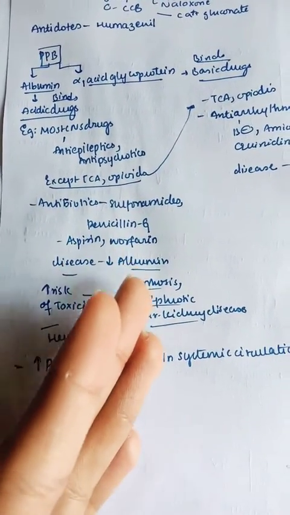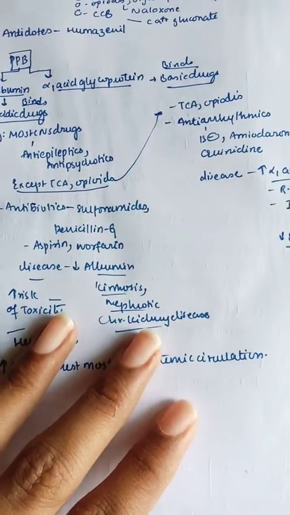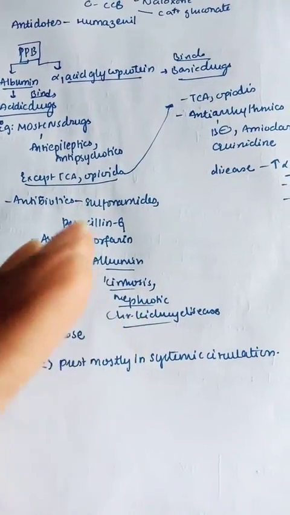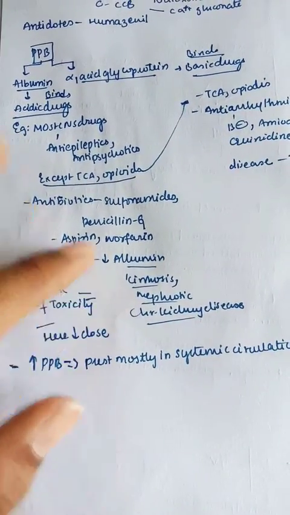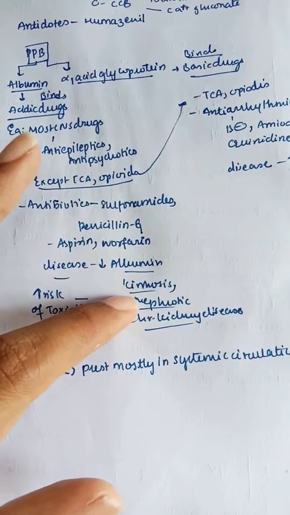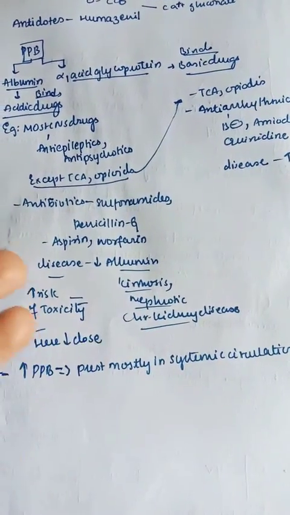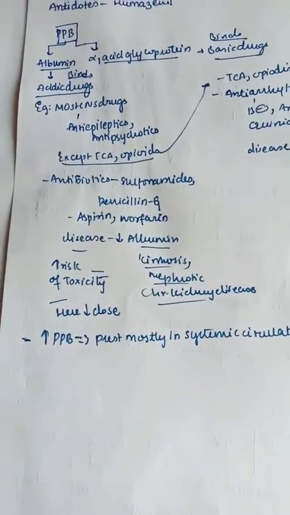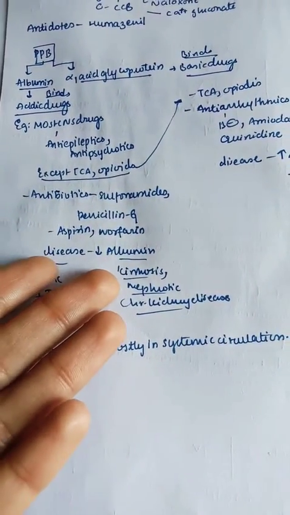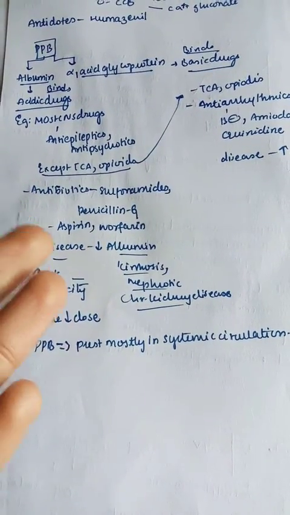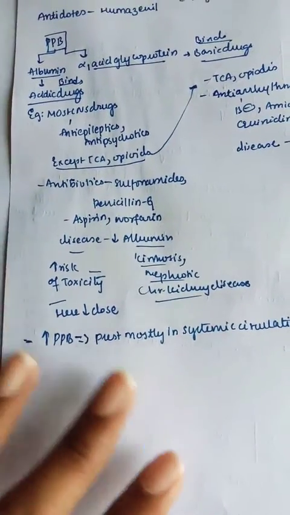In diseases where the albumin content is greatly decreased, like cirrhosis, nephrotic syndrome, or chronic kidney disease, there is more risk of toxicity, because these drugs bind to albumin. If albumin is decreased, the free drug content in the body is increased, so the drug becomes toxic. To decrease this toxicity, we need to decrease the dose given to the patient. So in diseases like cirrhosis, nephrotic syndrome, and chronic kidney disease, if we want to give albumin-binding drugs, we need to be careful to give only a low dose.